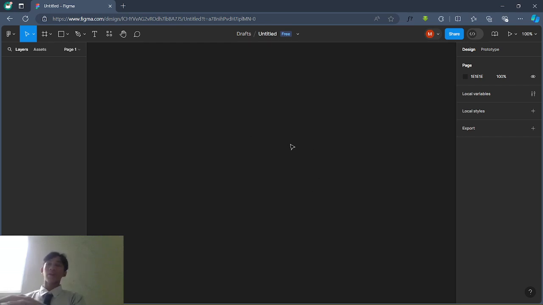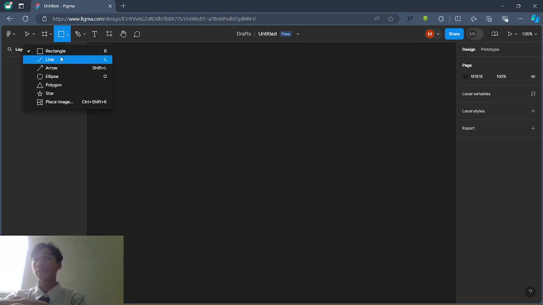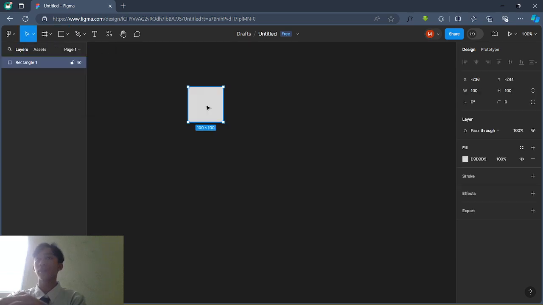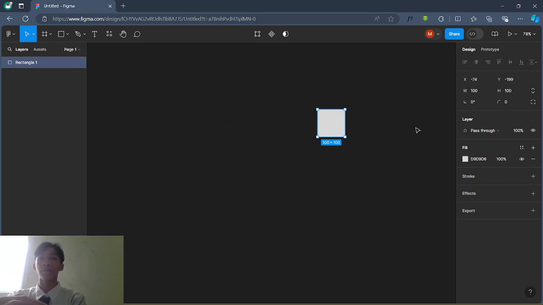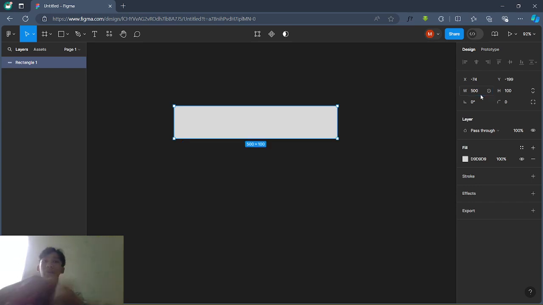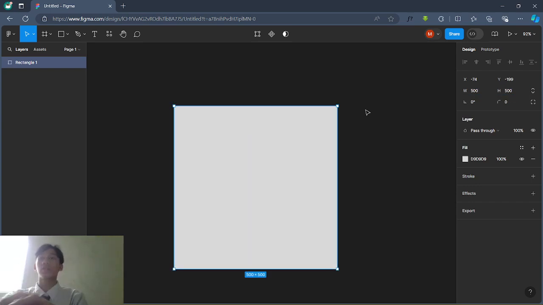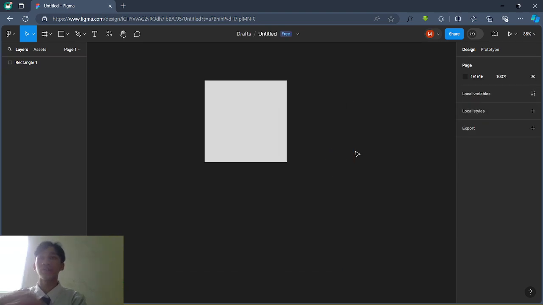In this illustration, we are going to make a bird. First you click in here, rectangle. Click the rectangle one. In here you have your own rectangle. You can size it up a bit; in here you can type 500 and then this 500. So we are making a huge bird illustration.